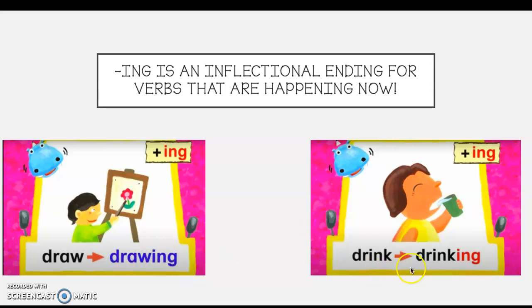Over here, now we have a friend. They had a drink. We add ing, so now they are drinking the water. It's happening now, drinking. So ing, again, my friends, comes at the end of a word, and it shows you that it's happening now.